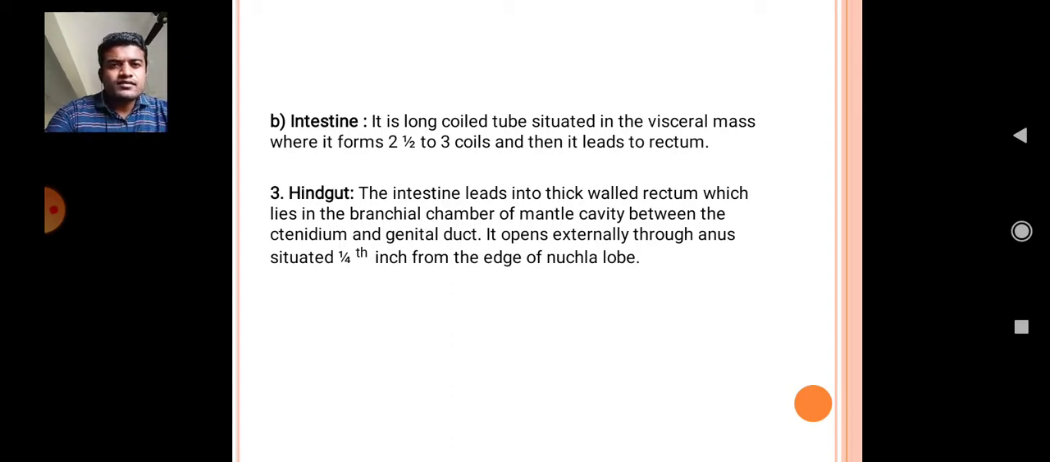Hindgut. The last differentiated portion of the alimentary canal. In the hindgut, the intestine leads into a thick-walled rectum which lies in the branchial chamber of the mantle cavity between the ctenidium and genital duct. Hindgut opens externally through the anus situated 1/4 inch from the edge of the nuchal lobe.